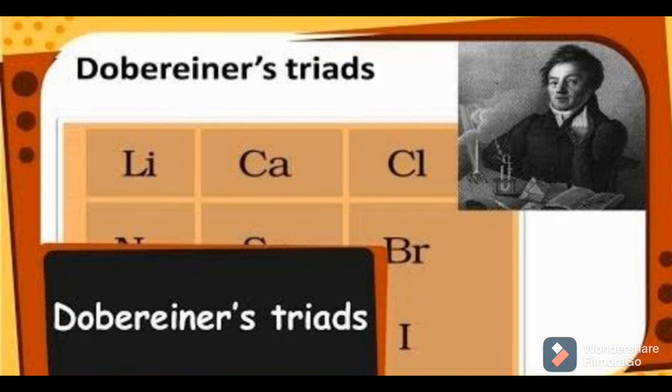That group of 3 elements was called a triad. And what is the exact law? When elements are arranged in order of increasing atomic masses, then the atomic mass of the middle element is equal to the arithmetic mean of the atomic masses of the other 2 elements.